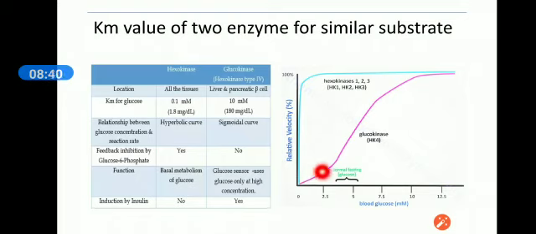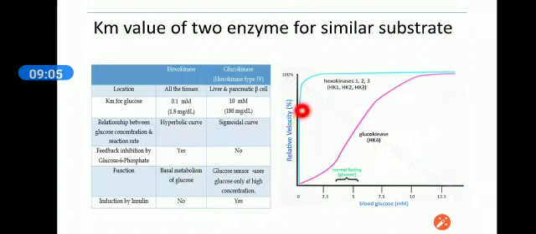But on the other hand, glucokinase attains its half Vmax at around 180 milligram, or 10 millimole, of glucose. We can explain it with an engine analogy.